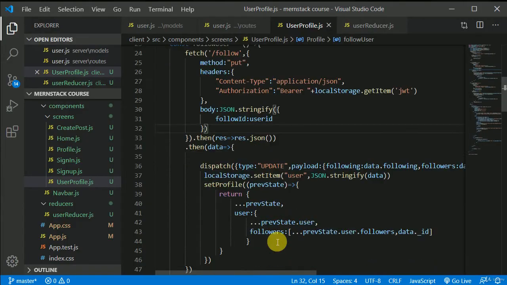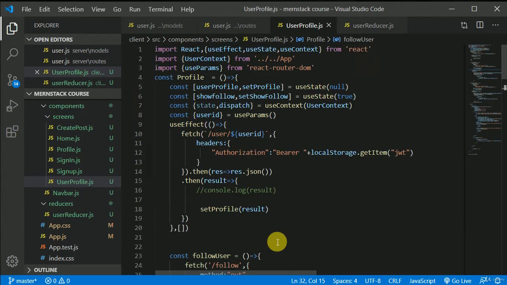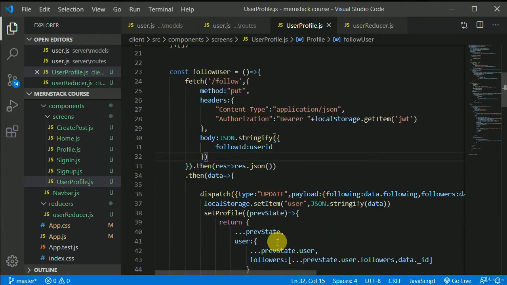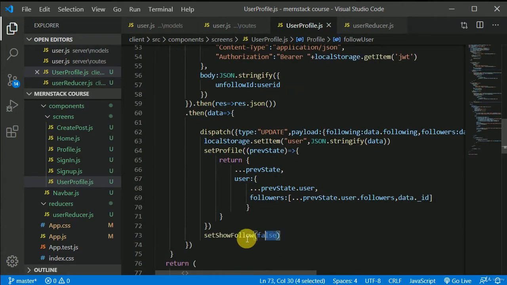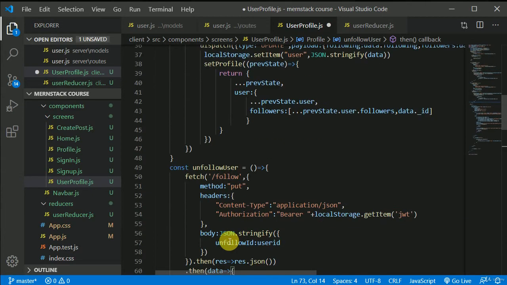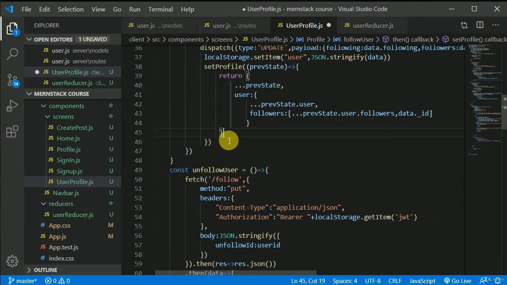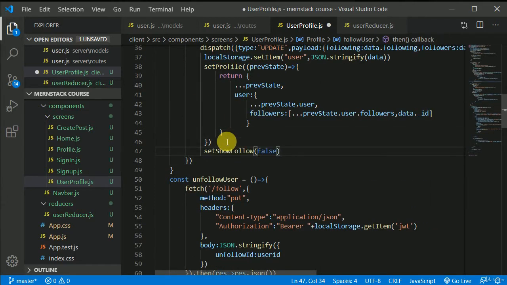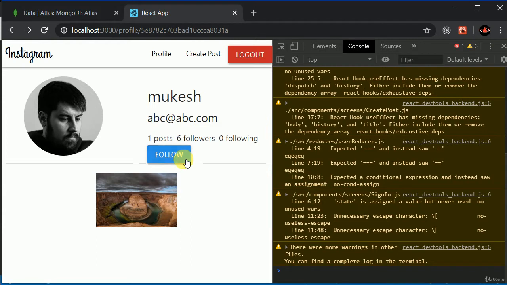Let me see where we wrote our logic. Where is that? Oh, we wrote that in unfollow. Okay, control X, we need to write that in this follow. Okay, this is terrible, right? So many mistakes. Okay, so we will do this one more time, right? So I'll follow this, and here you can see button changed to unfollow.